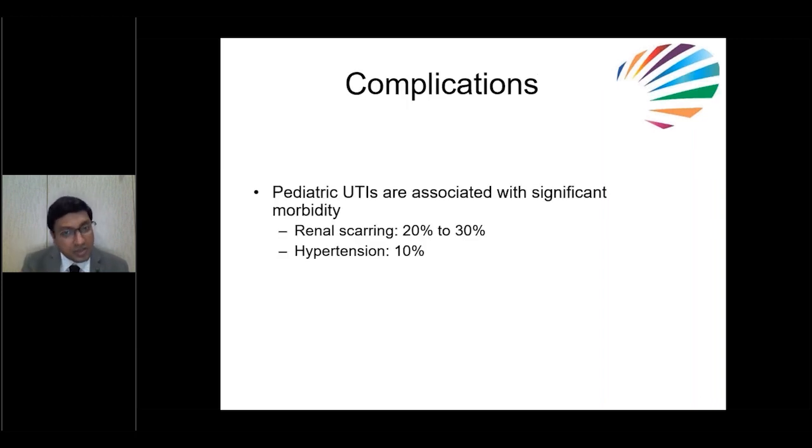What are the complications? Any child with recurrent UTI, if you don't treat properly, it leads to renal scarring. Usually in kids with recurrent UTI, the chance of scarring is 20 to 30%. If scarring is there, that leads to hypertension in future. That's why we should be careful.